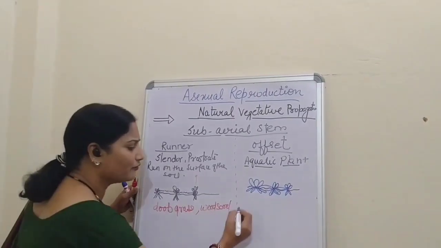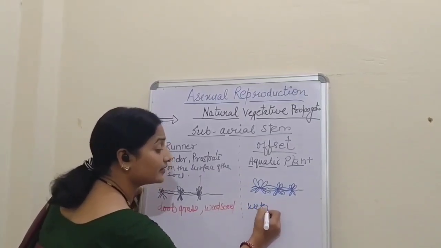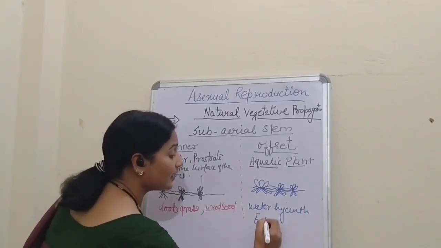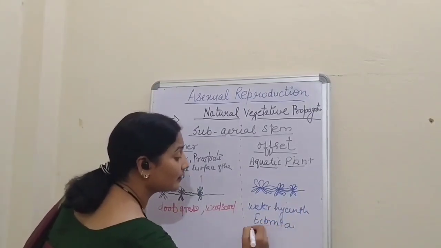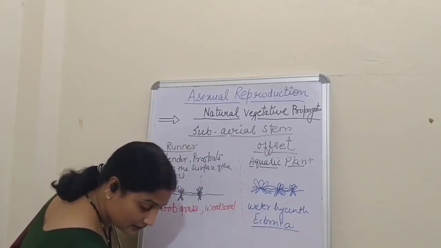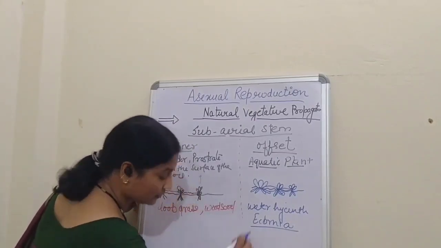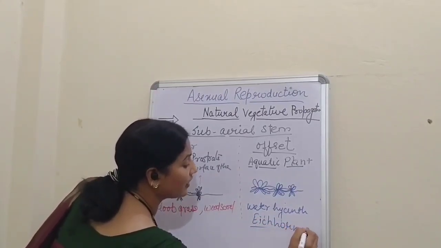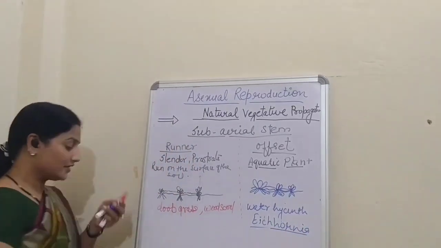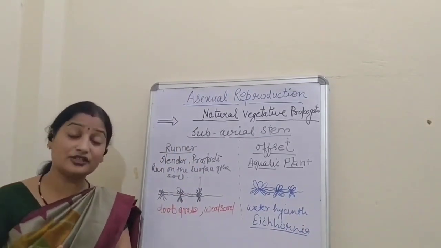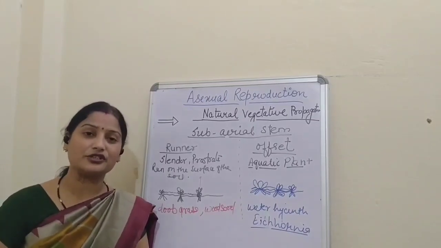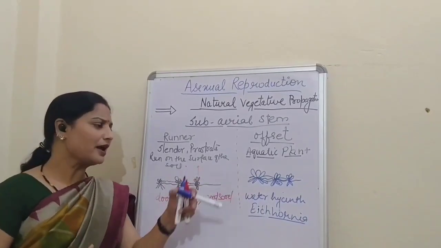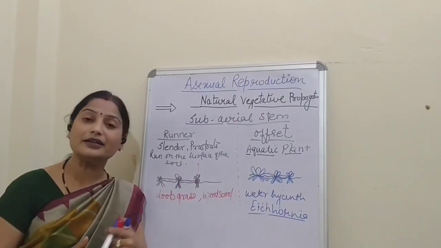The example of this is water hyacinth, also called Eichhornia, spelled E-I-C-H-H-O-R-N-I-A. Now see children, this Eichhornia is an exotic plant. The meaning of exotic plant is a plant that we import from a different country. So this plant has come to India from some other country.